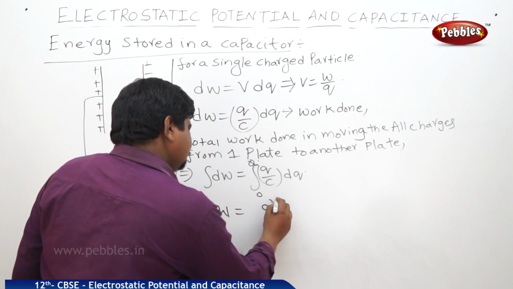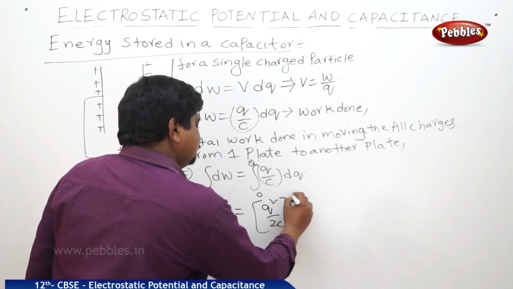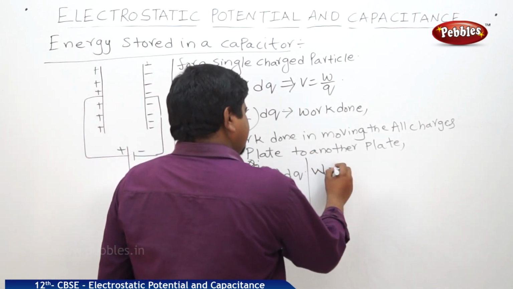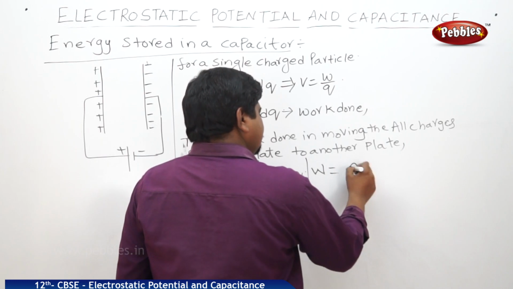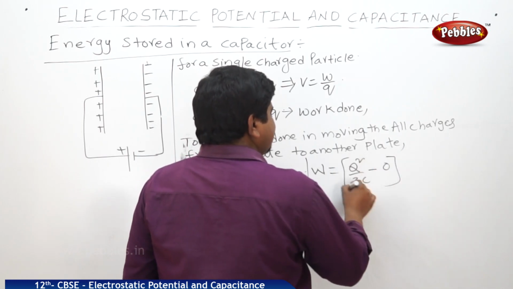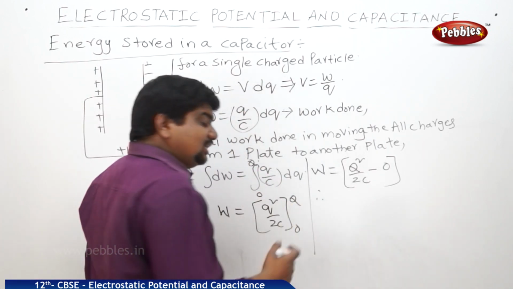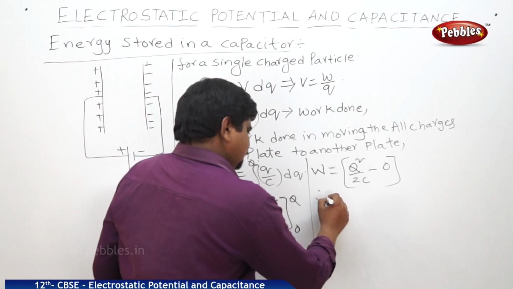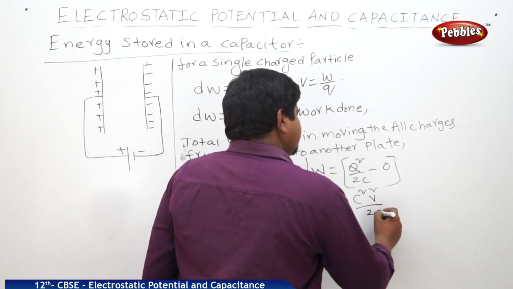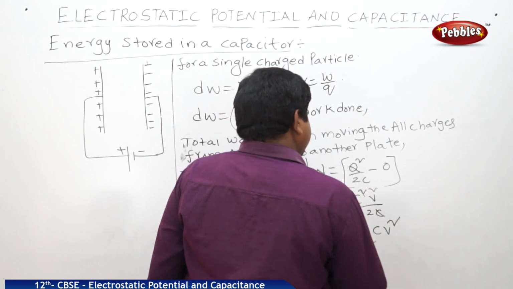What are the limits? 0 to capital Q. Therefore, work done is equal to Q square by 2C minus 0, by applying the upper limit minus lower limit. We know that Q is equal to CV. Therefore, Q square is C square V square, divided by 2C, nothing but half CV square.